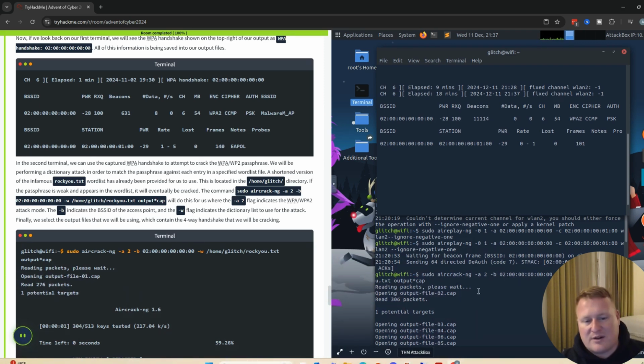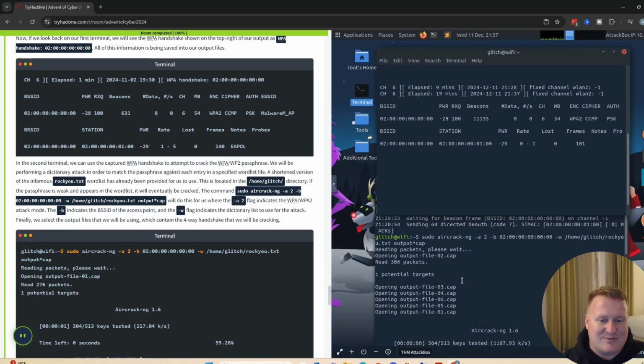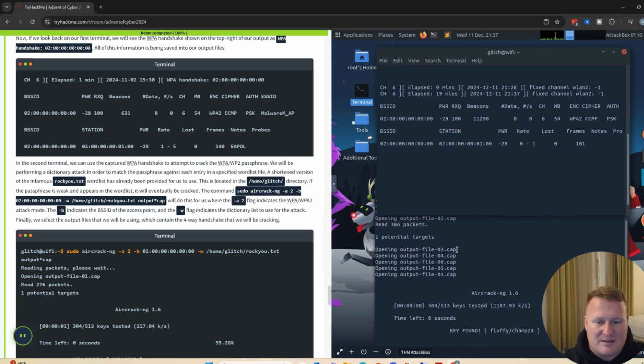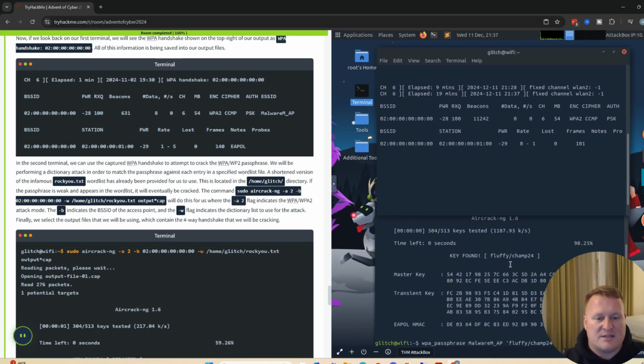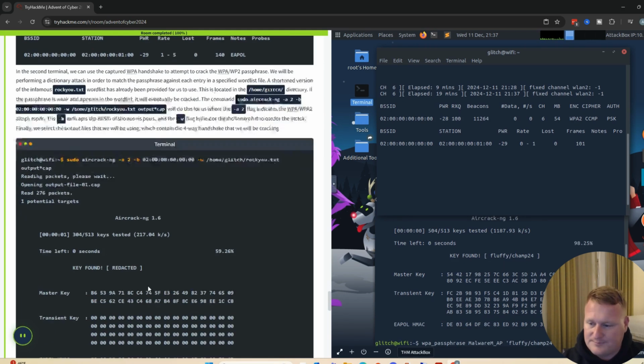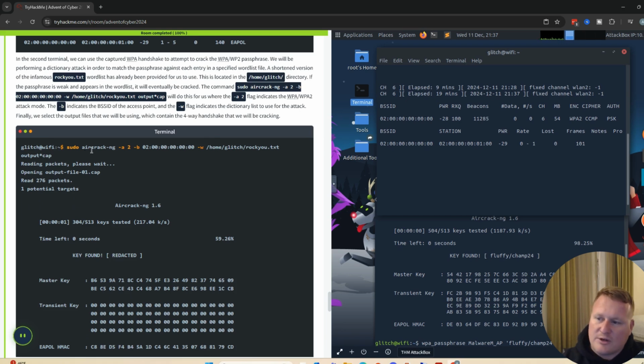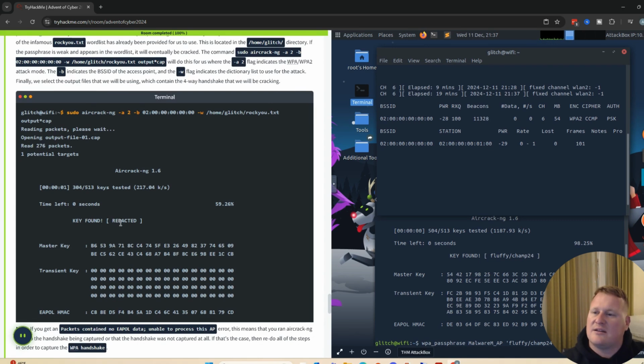So as we run our sudo aircrack-ng, it's going to do its thing, look for some things to crack, see if we can actually solve our password that may or may not be inside that list. And lo and behold, the key was found, and we saw that it is fluffy/champ24. So after running your sudo aircrack command, you should be seeing a screen like this. As you can see, it's redacted on our terminal screen because it wants you to actually run your sudo aircrack with rockyou.txt to figure out if it can crack that password and get it.